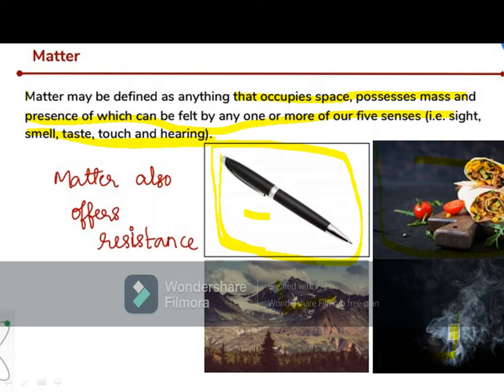Hence, everything in our universe which occupies space, possesses mass, and the presence of which can be felt by anyone is matter. Okay. Matter also offers resistance. Resistance means force. It offers force.